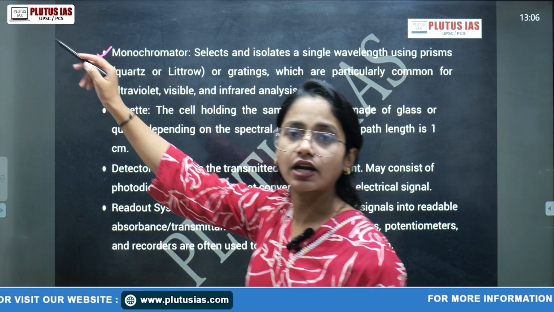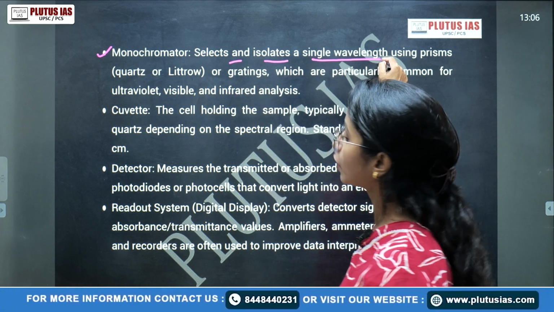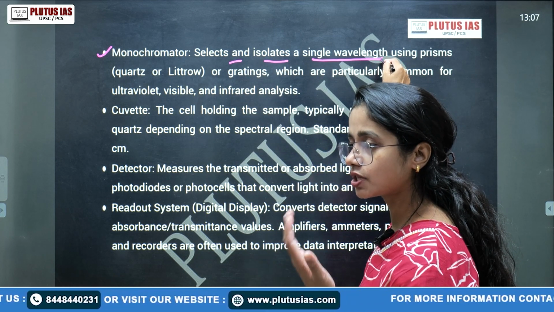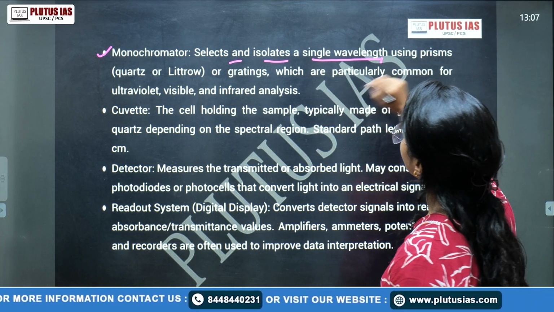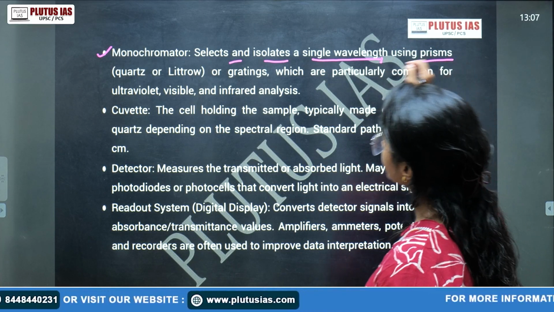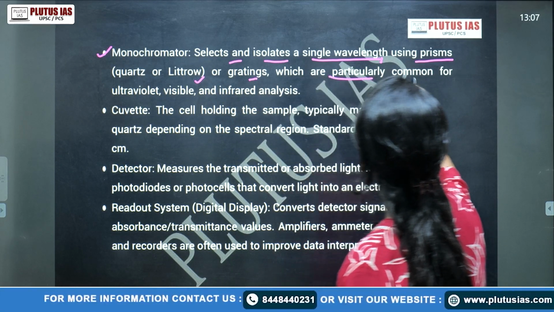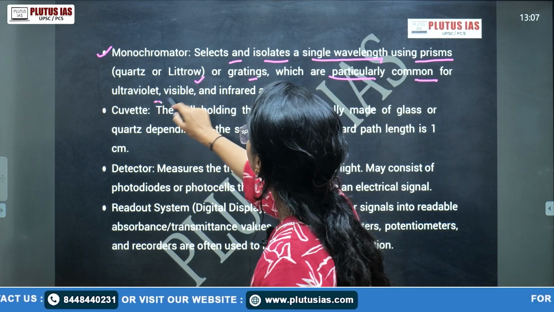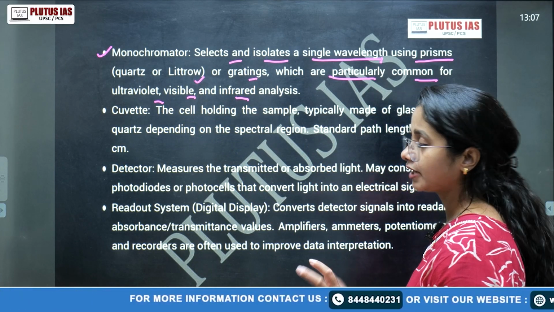It selects and isolates a single wavelength, whatever wavelength we require, such as UV, IR, or visible, using a prism, that is quartz, or a grating, which are particularly common for UV, visible, and IR.